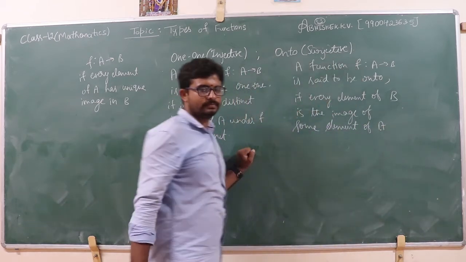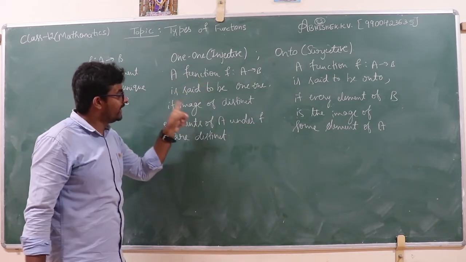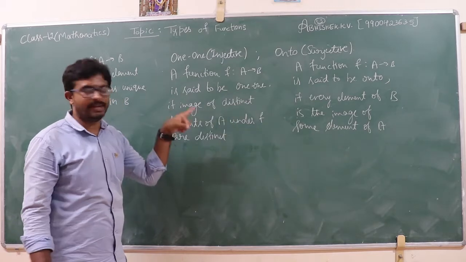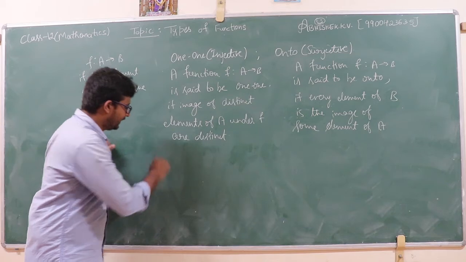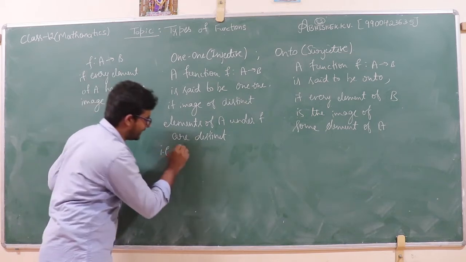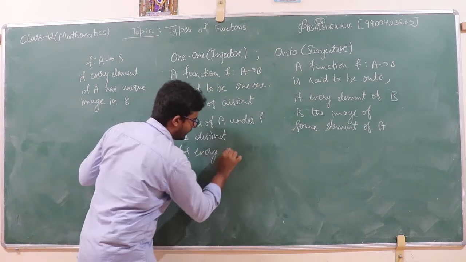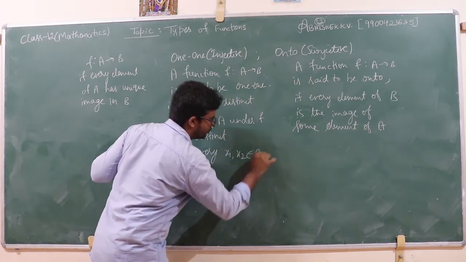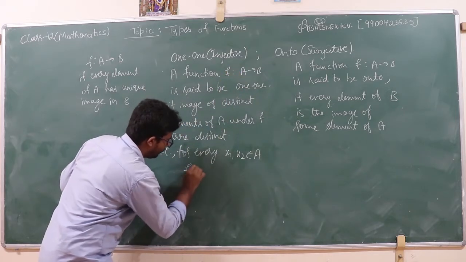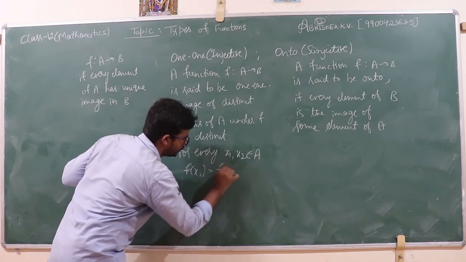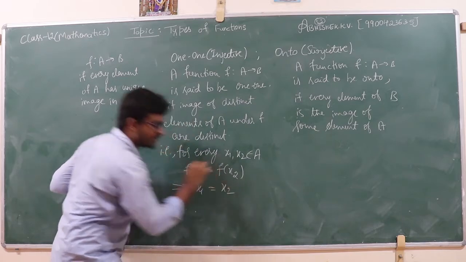See, a function f from A to B is said to be one-one if the images of distinct elements of A under that function are distinct. That can also be defined as: for every x1 comma x2 belonging to the domain A such that f of x1 is equal to f of x2 implies that x1 is equal to x2.